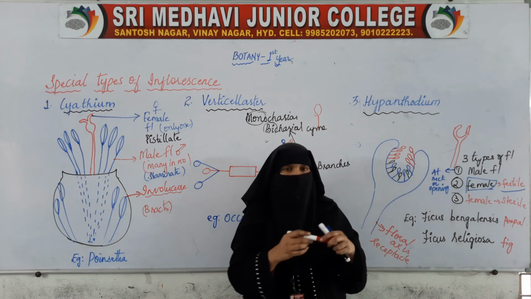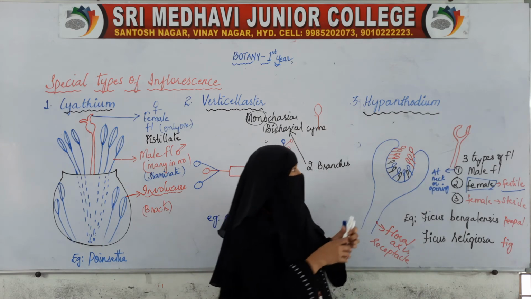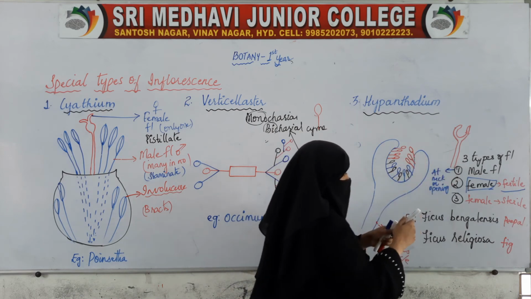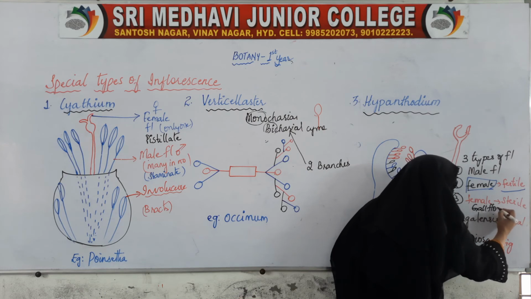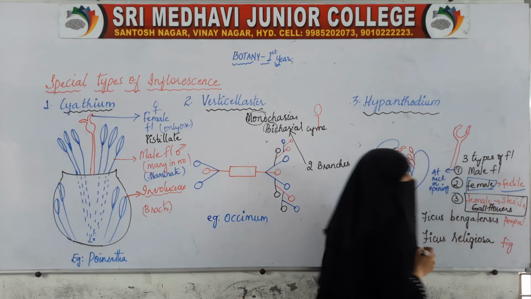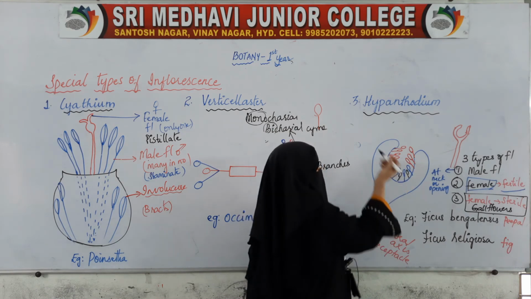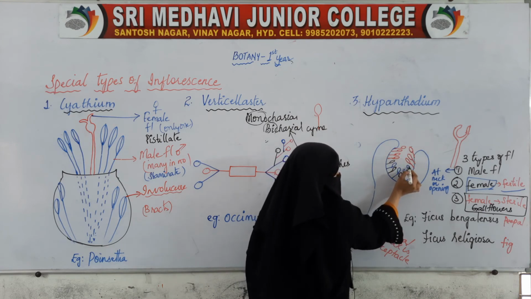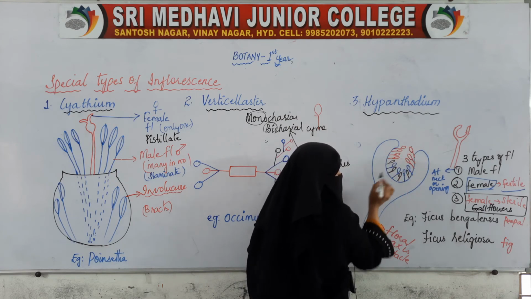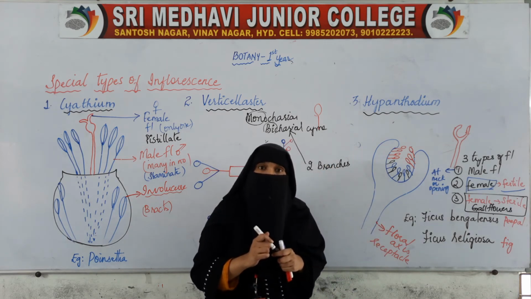This type of inflorescence is seen in the peepal plant. Here the female flowers are even called gall flowers. These sterile female flowers are called gall flowers. So here this is the male flower, this is the female fertile flower, and these black ones are called the gall flowers. Why are they gall flowers?